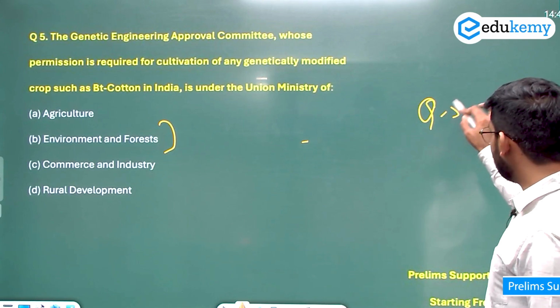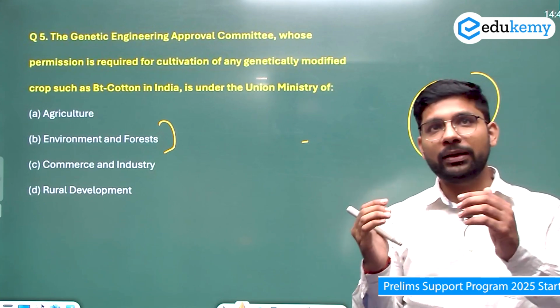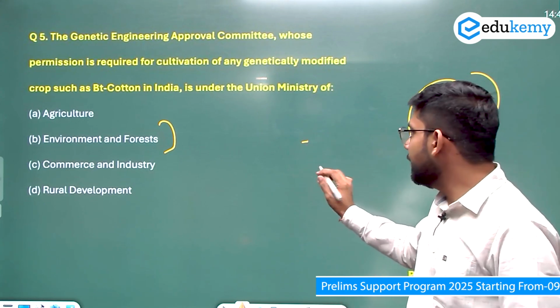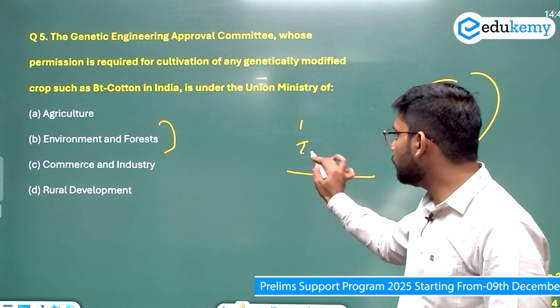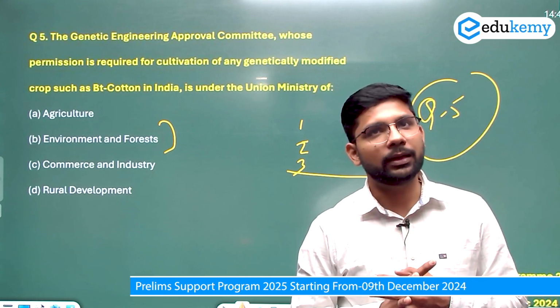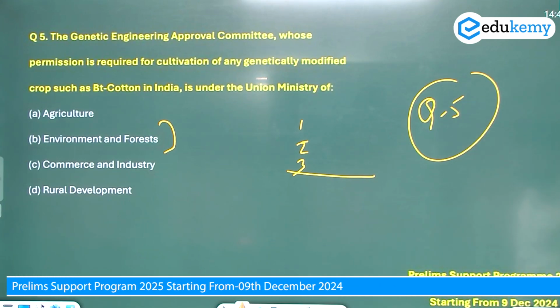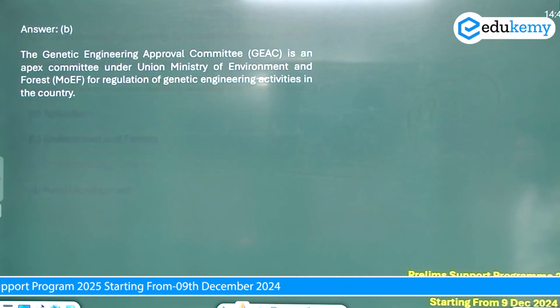Very simple question, direct question. This is a pattern of the UPSC, they can repeat. But nowadays, instead of asking a direct question, they will give one statement out of the 3 statements in the question. This comes under the Ministry of Environment, Forest and the Climate Change. So the answer is here, Environment Ministry. The answer will be B. Now let's come to the question number 6.